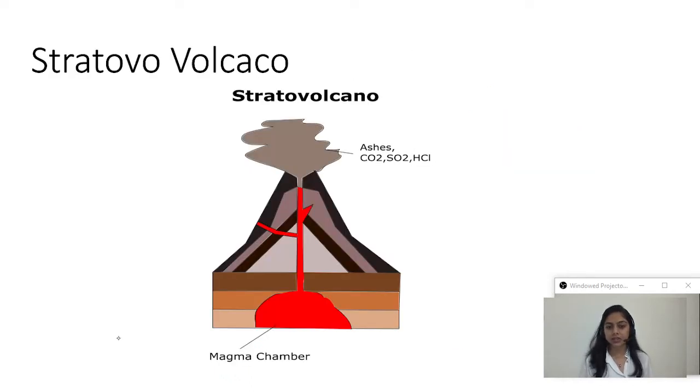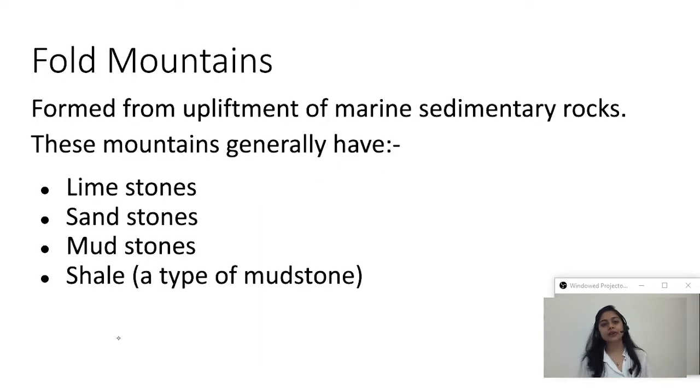So this is the picture here. Different colors are depicting different layers which got deposited one over the other on the occurrence of a volcano. So I hope the first category is clear. Now let's move towards the next one, fold mountains.